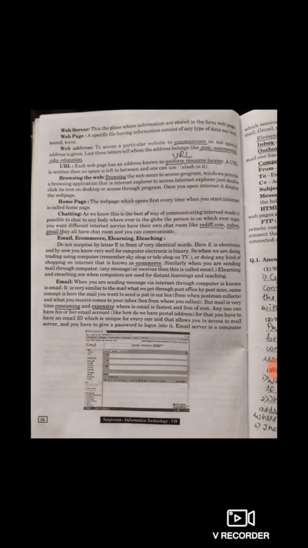What is browsing the web? Browsing the web means to access a program. Windows provides a browsing application, that is Internet Explorer. To access Internet Explorer, just double click its icon on the desktop or access it through programs. Once you open Internet Explorer, it displays the web page. So browsing the web is nothing but surfing the Internet, a platform which is used to surf or browse the Internet.